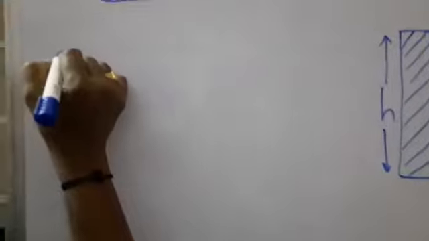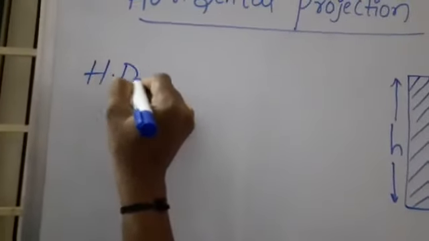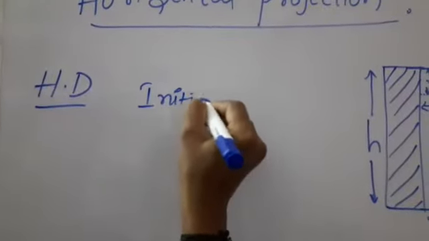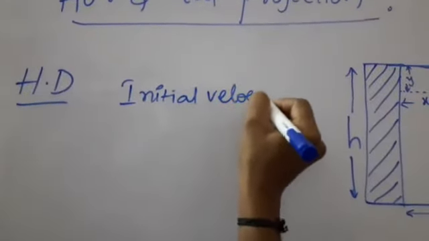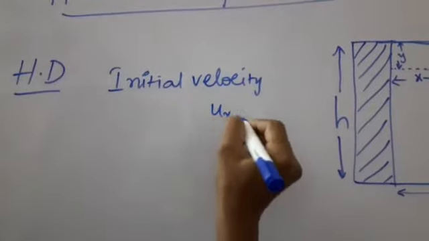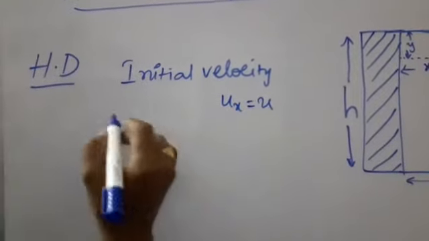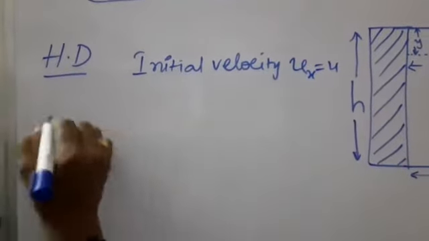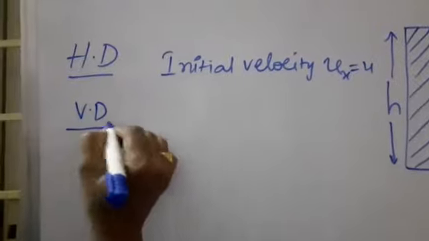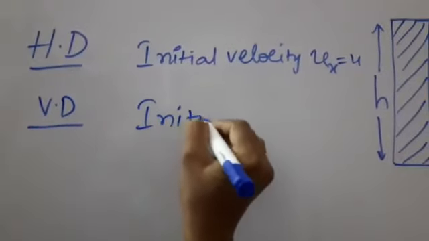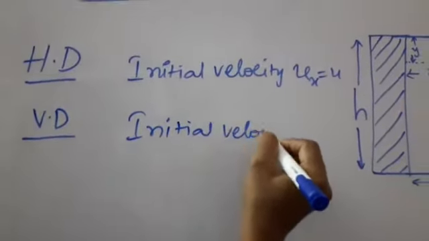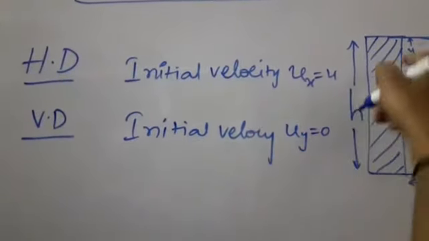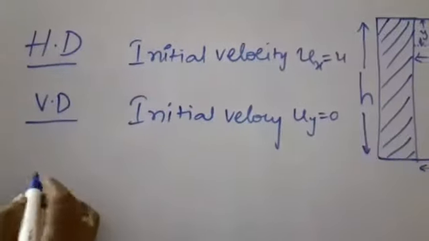So in projectile motion, in the horizontal direction the initial velocity ux is equal to u, but in the vertical direction the initial velocity uy is 0; there is no velocity in the vertical direction.